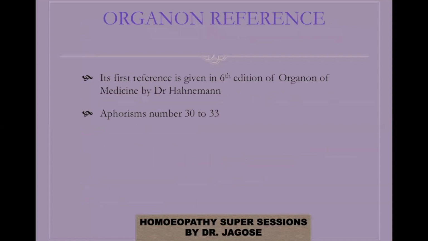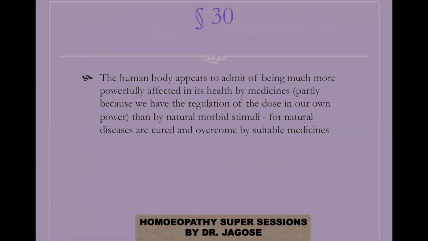Now let us see the reference in the Organon textbook. The first reference is given in the 6th edition of Organon of Medicine by Dr. Hahnemann in aphorism number 32-33. Now let us see each of the aphorisms and I will explain it to you so that the concept becomes more clear.